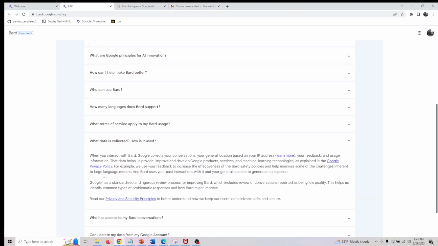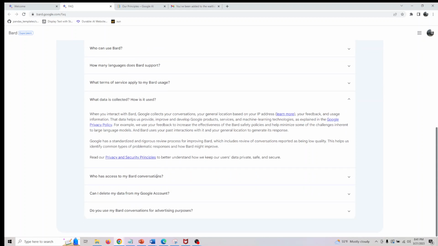They are also saying that Bard collects your conversations, your IP, your feedback and usage information. This helps them provide the information and is used to provide learning for Google. Your feedback increases the effectiveness of Bard's safety policies and helps minimize some of the challenges that language models inherit. They use past interactions with it and your general location to generate its responses.